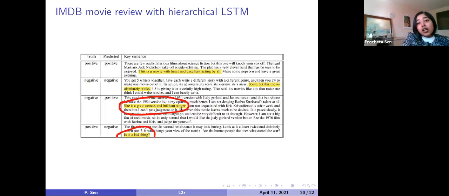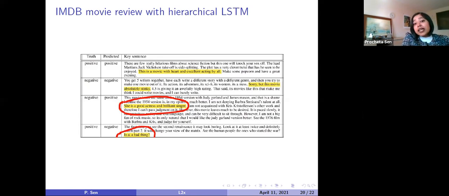Here you can see sentence-based explanation. In the first review, this is a movie with heart and excellent acting by all. The model has given more importance to this particular sentence compared to other sentences. That's why it tagged this review as positive. But in the case of the false positive, the sentence was she is a good actress and brilliant singer.